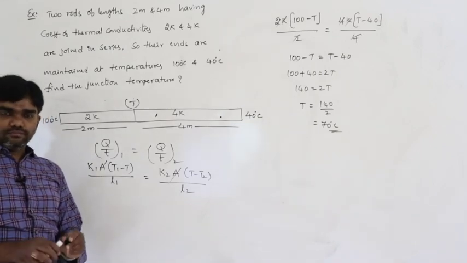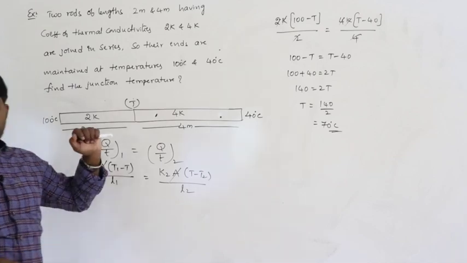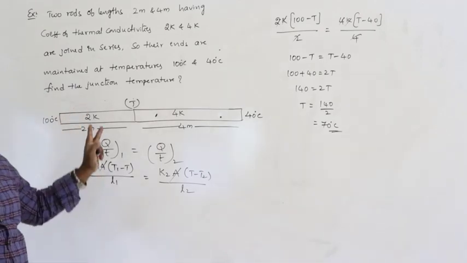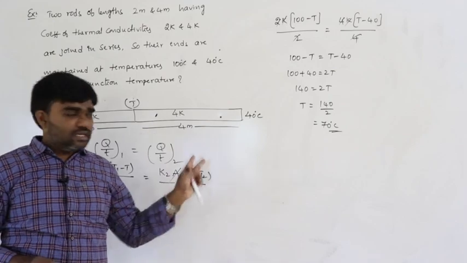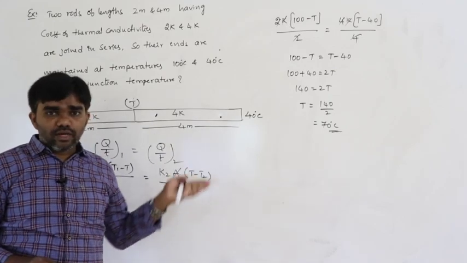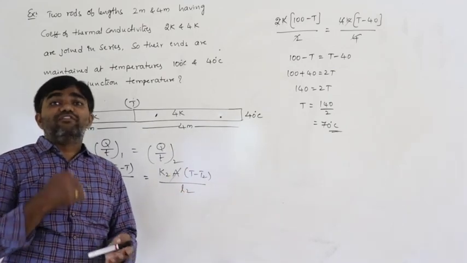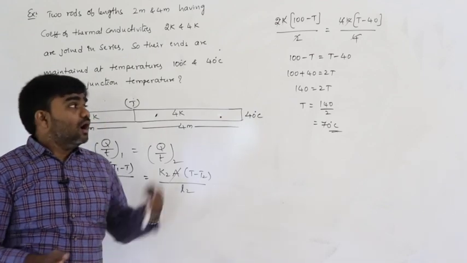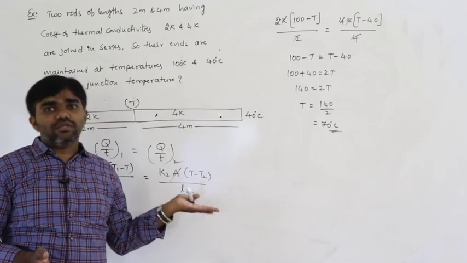So that's all. This is the series combination, series connection of the two rods. When two rods are connected in series, what happens, how to calculate the effective resistance, effective coefficient of thermal conductivity, how we can calculate the junction temperature, like that.